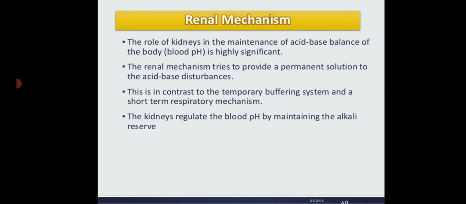The renal mechanism. The role of kidneys in the maintenance of acid-base balance of the body is highly significant. The renal mechanism tries to provide a permanent solution to the acid-base disturbances. This is in contrast to the temporary buffering system and the short-term respiratory mechanism. The kidneys regulate the blood pH by maintaining the alkali reserve.